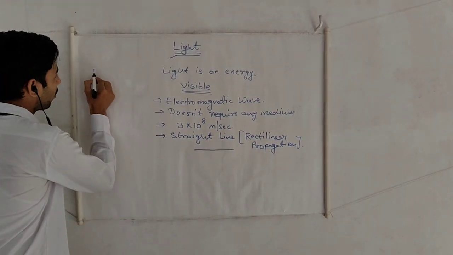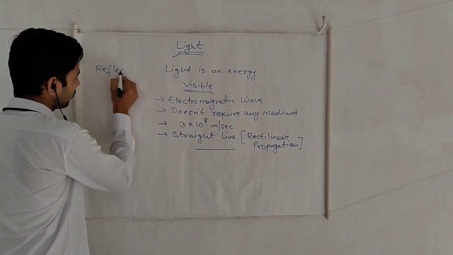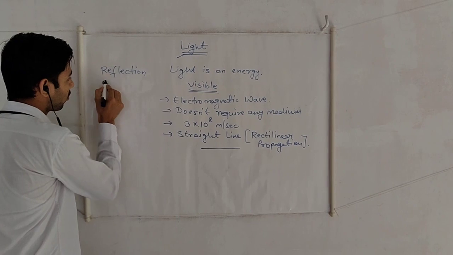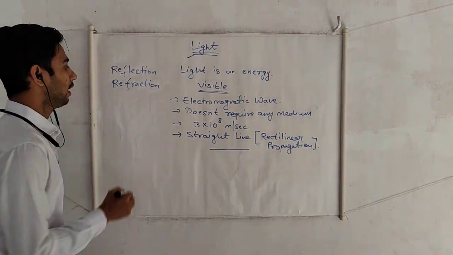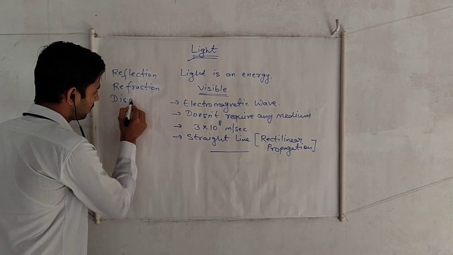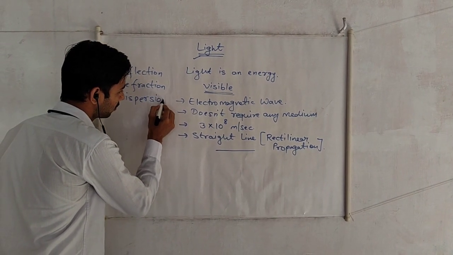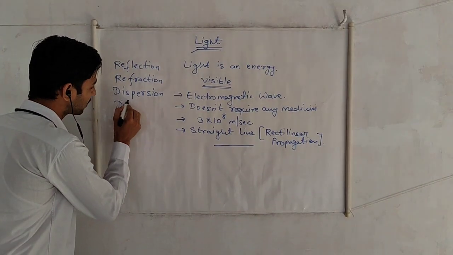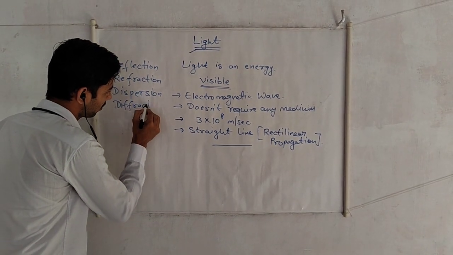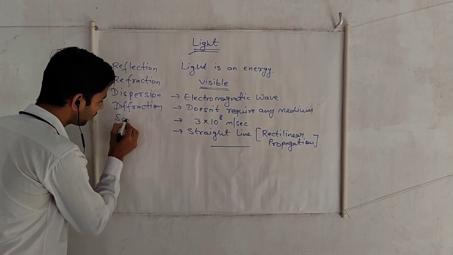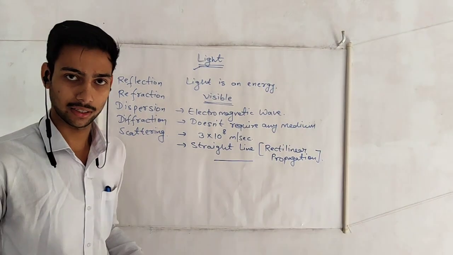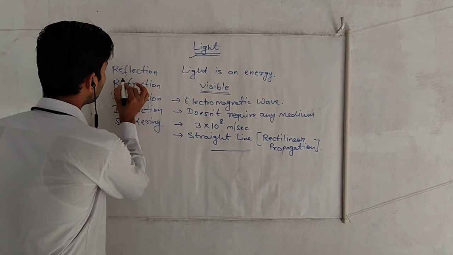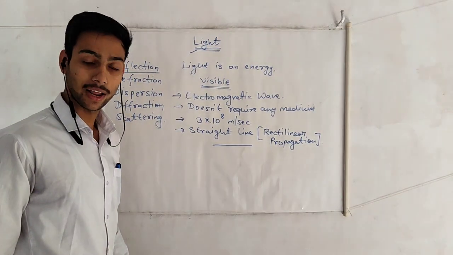Now, light has different phenomena through which we see different things around us. One of them is reflection, another is refraction, and there are many more: dispersion, diffraction, scattering of light, and many more topics in light. Today we will first discuss the reflection of light.